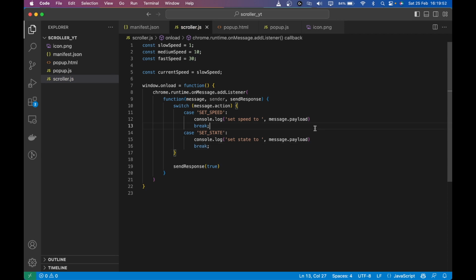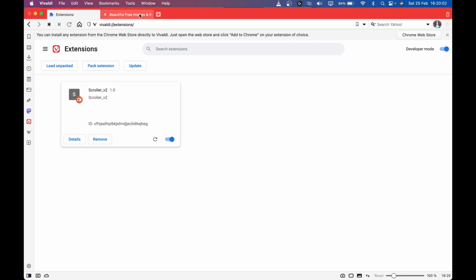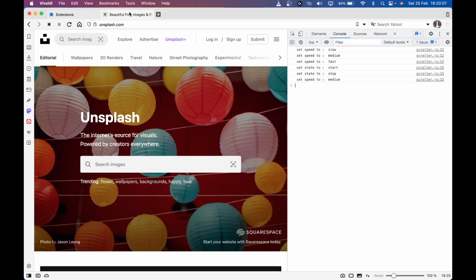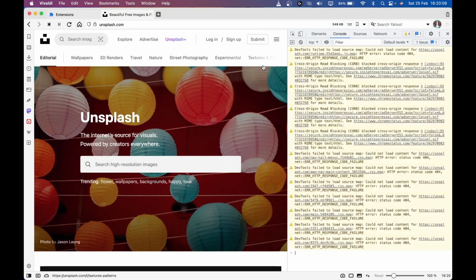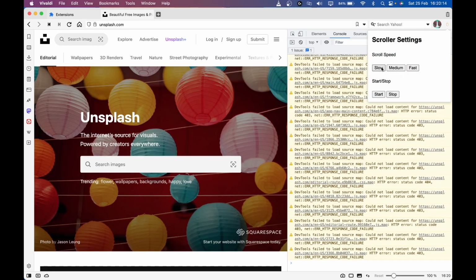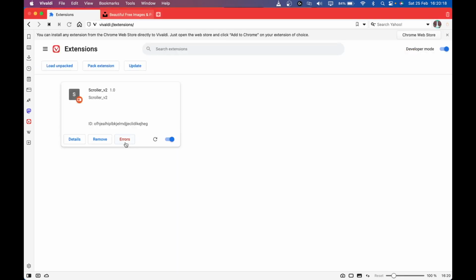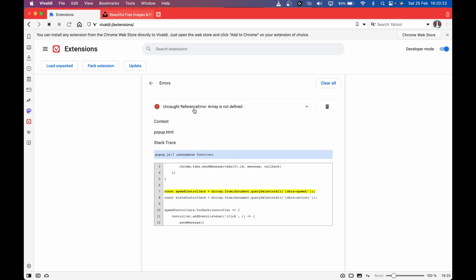And let's see if this works. I think it should, but let's check that out. I'm just going to go here and reload this extension, and reload this page, and when I click on this, let's see what will happen. As you can see, it's not working, so maybe there is an error, and if there is, you can see it here. If I click on this, it says uncoded array is not defined.